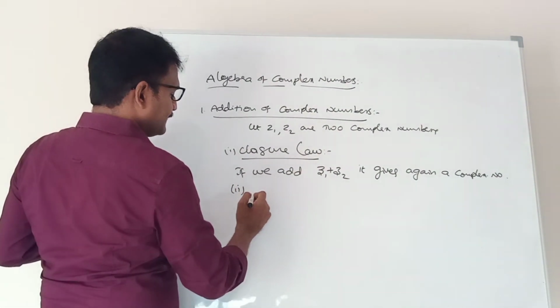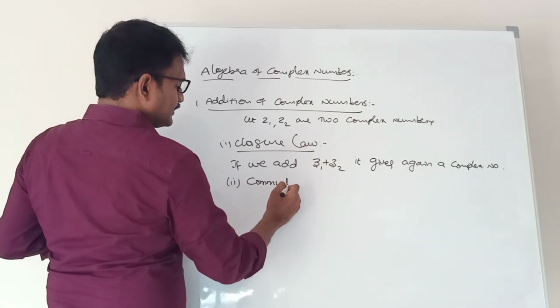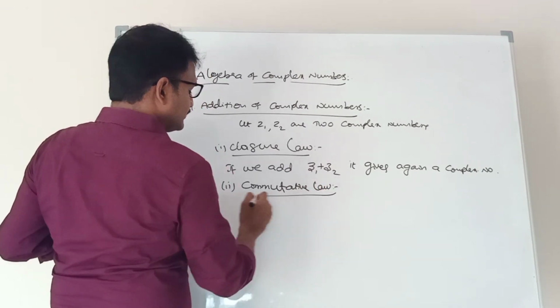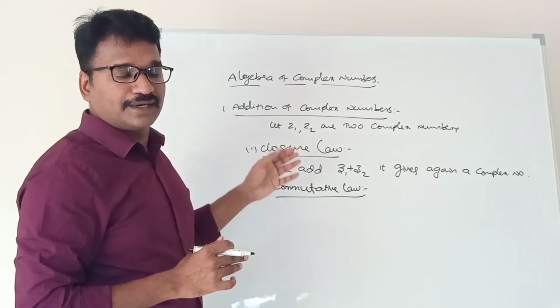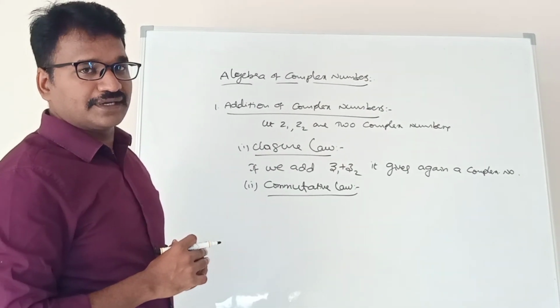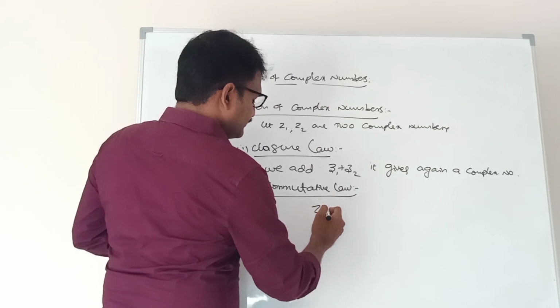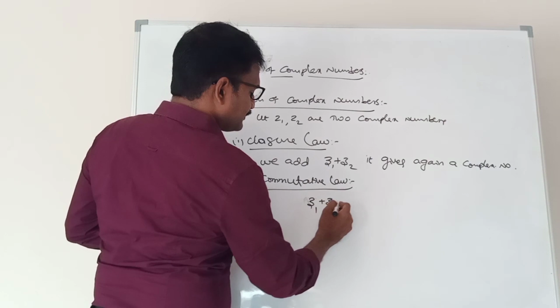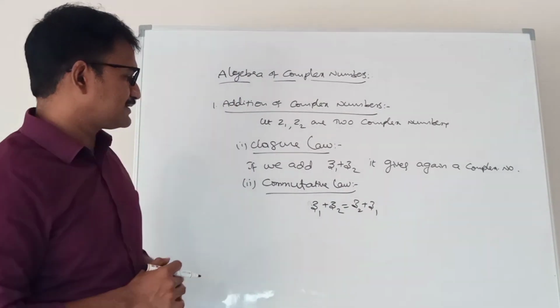Next, second, commutative law. Addition of complex numbers follows the commutative law. That means z1 plus z2 is equal to z2 plus z1.